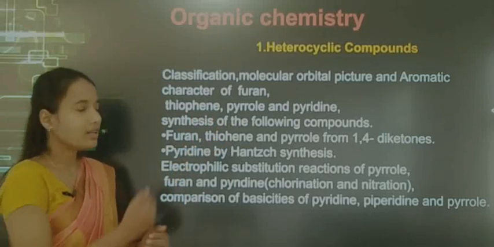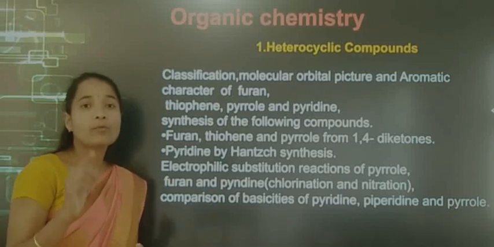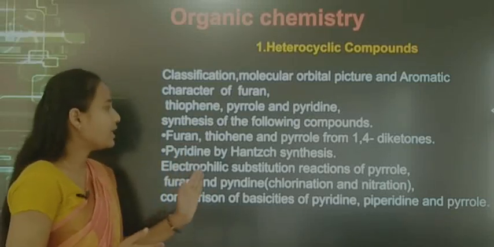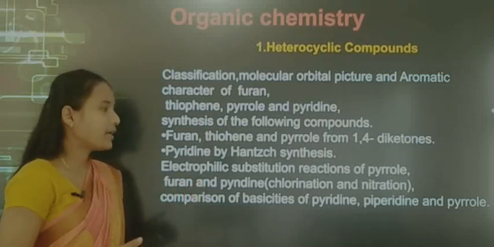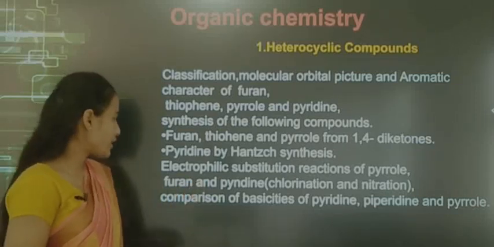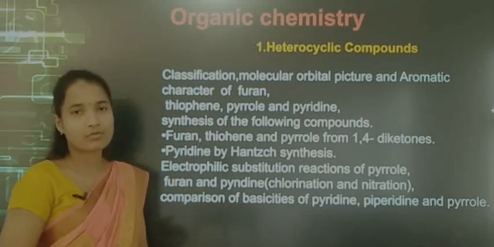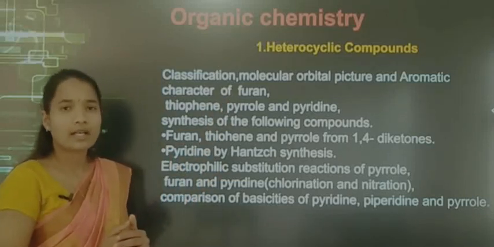Synthesis of furan, thiophene and pyrrole from 1,4-diketones, pyridine by Hantzsch synthesis, and then electrophilic substitution reactions of pyrrole, furan and pyridine, chlorination, nitration reactions involved, and then basicity of pyridine, piperidine as well as pyrrole. These all points belong to heterocyclic compounds.